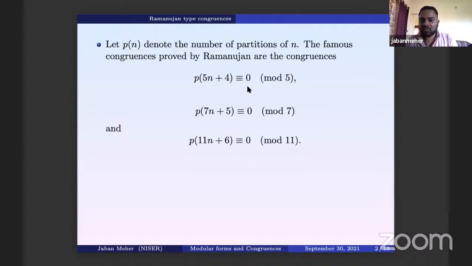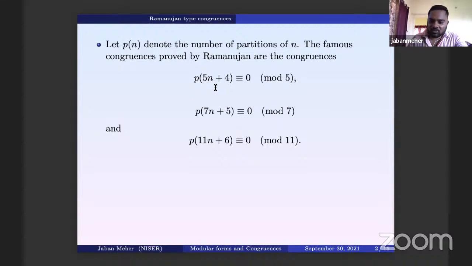This kind of congruence means P(ln+c) for some c mod l. It is true for all non-negative integers n, so for all n bigger than or equal to 0, these congruences are true.